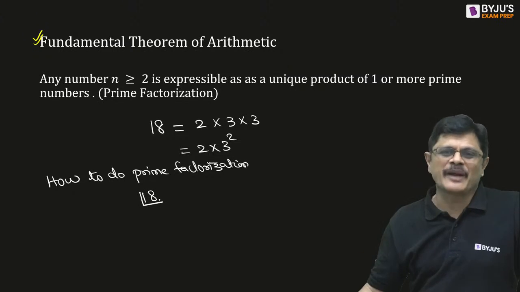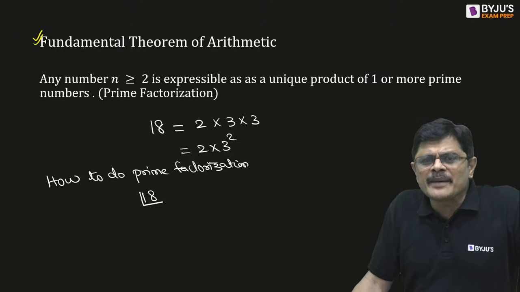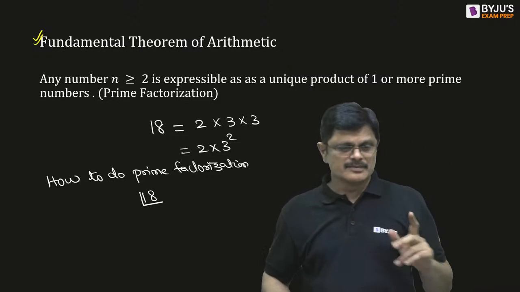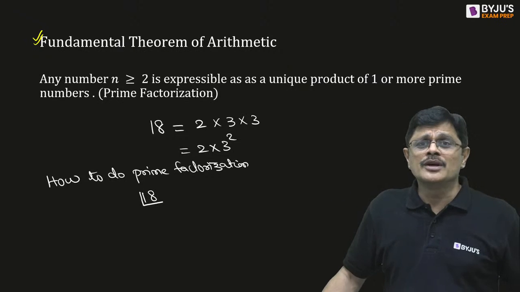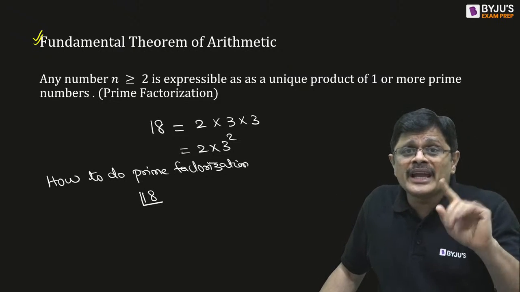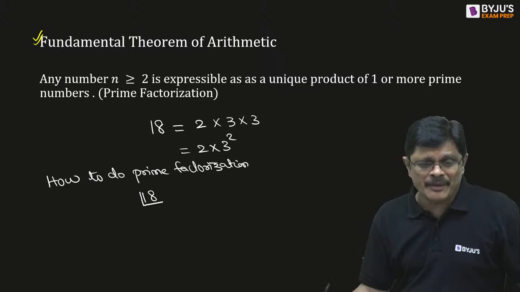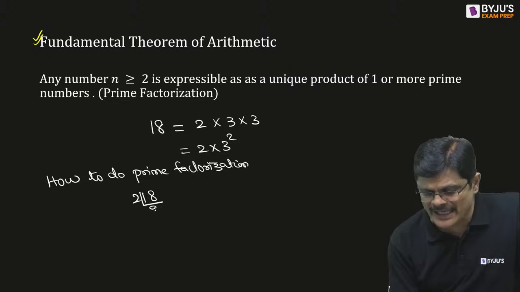Start with the least prime number. What is the least prime number? 2. 2 is the only even prime number. You start with it. 2 divides 18, 2 nines. Fine. But next, 2 does not divide 9.